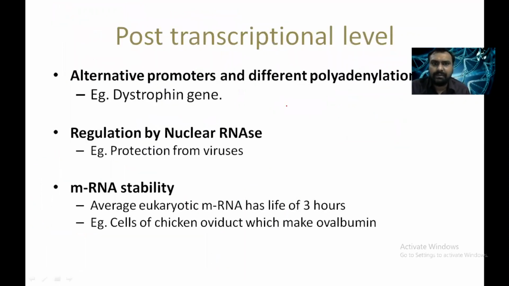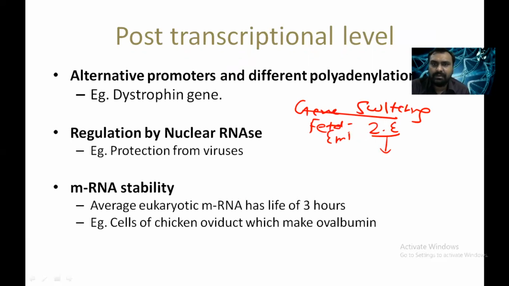Then there was something called gene switching. As we know, embryonic hemoglobin contains zeta and epsilon chains.